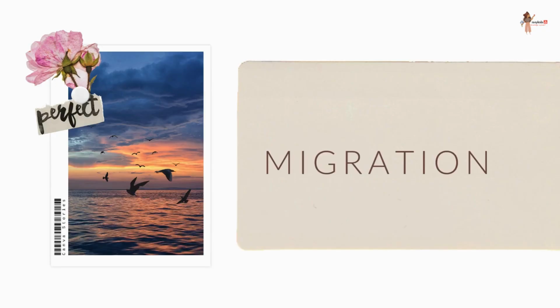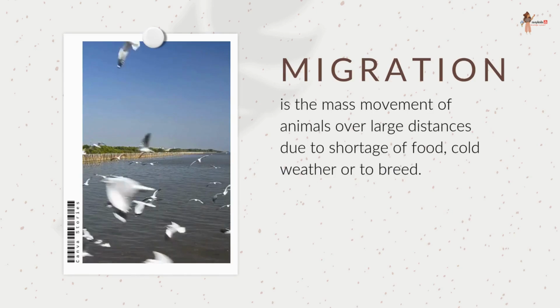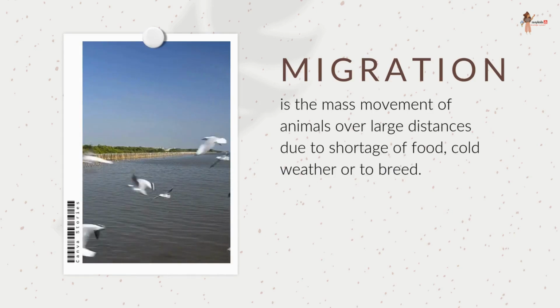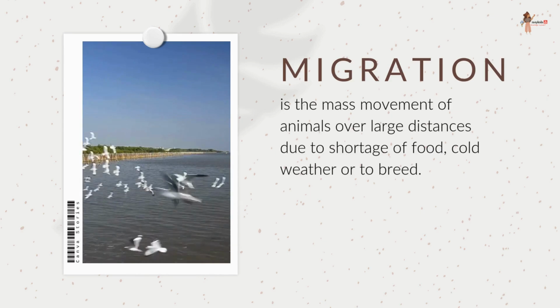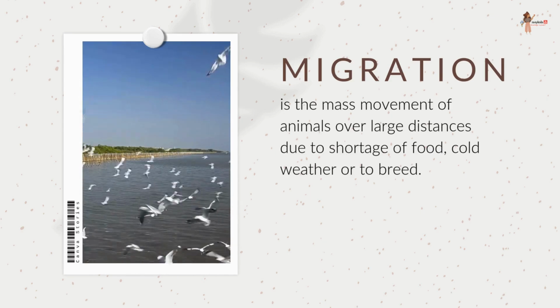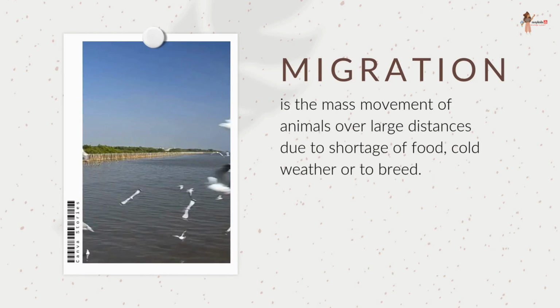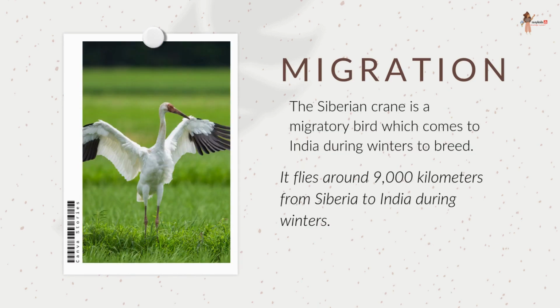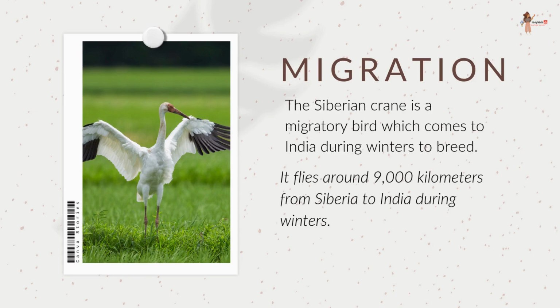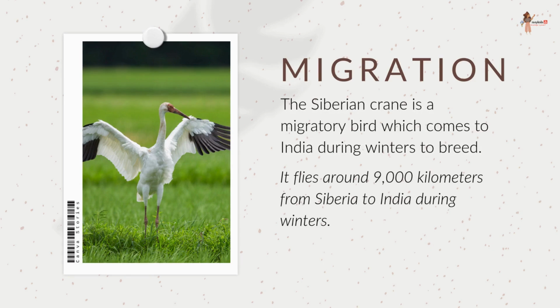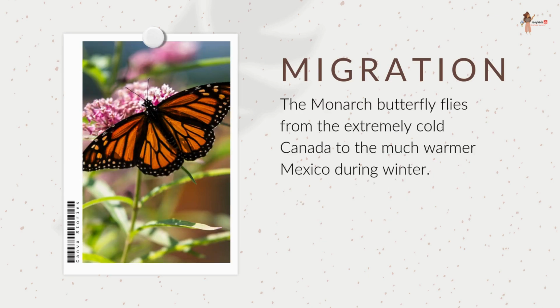Now let's see migration. The mass movement of animals over large distances due to shortage of food, cold weather, or to breed is called migration. The Siberian crane is a migratory bird which comes to India during winters to breed. The monarch butterfly flies from the extremely cold Canada to the much warmer Mexico during winter.